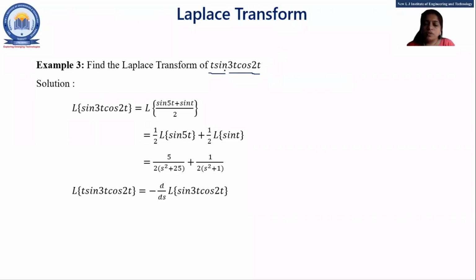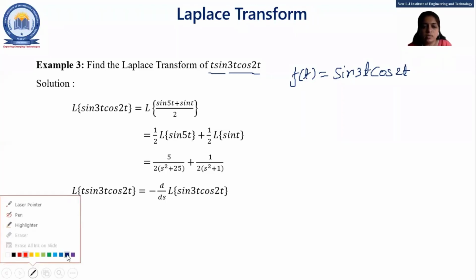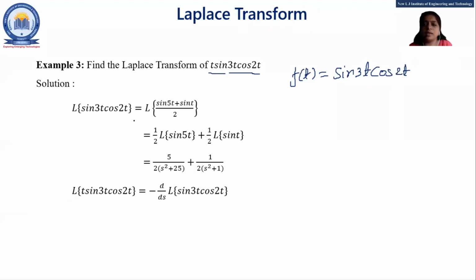Now, what is our function of t here? Here, the multiple of t is what, students? f of t is equal to sine 3t cos 2t, right? So first we want to find the Laplace transform of this sine 3t cos 2t, but we cannot directly find the Laplace of sine 3t cos 2t.